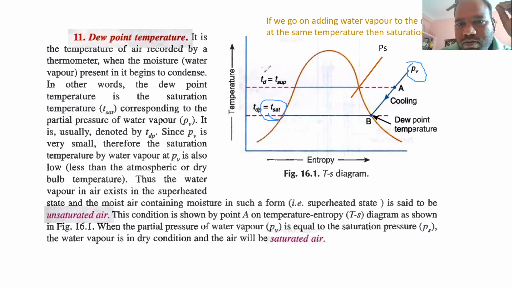Now the saturation pressure is the pressure at which your saturation temperature is equal to the dry bulb temperature. This will be PS, or saturation pressure. Okay. Now this line is the saturated air line. Okay. Now at the same temperature, if you go on adding